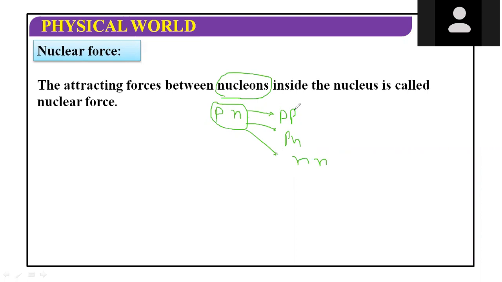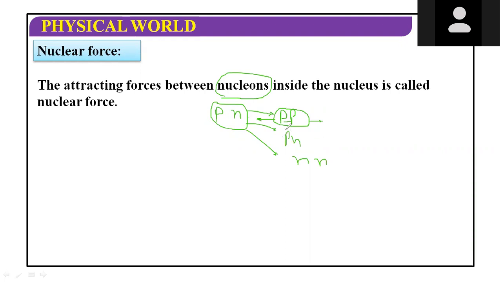Now you see, proton and proton are positively charged. We also know from the electrostatic or Coulomb law that like charges repel. So they should repel, but they are not repelling, they are attracting. So there is an attractive force between the two protons.